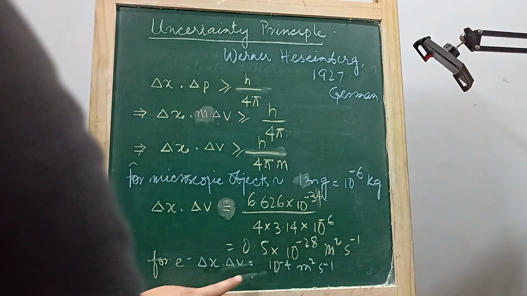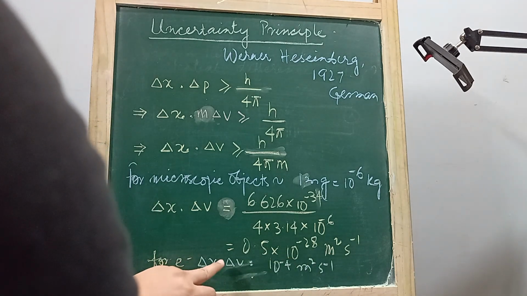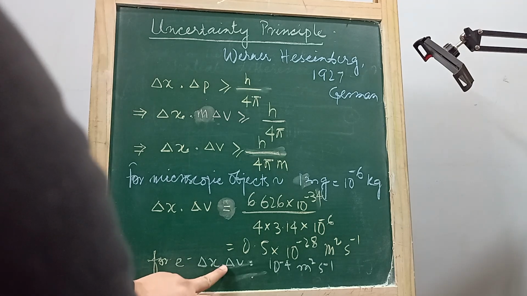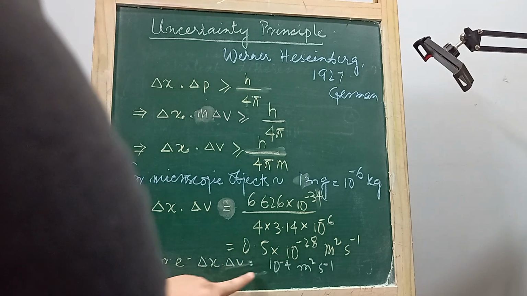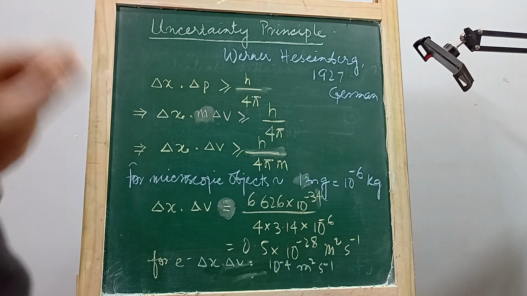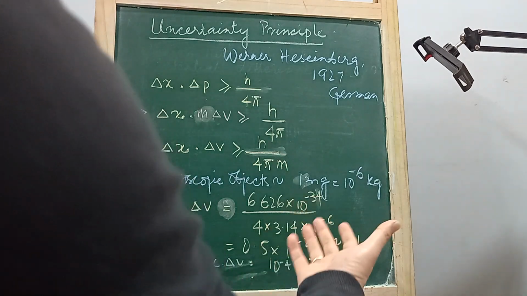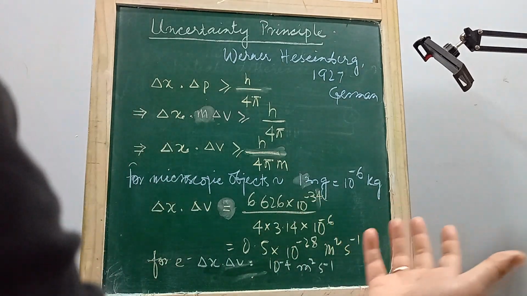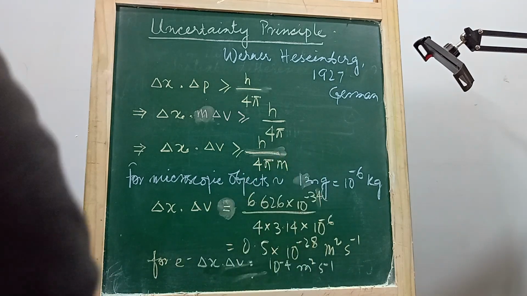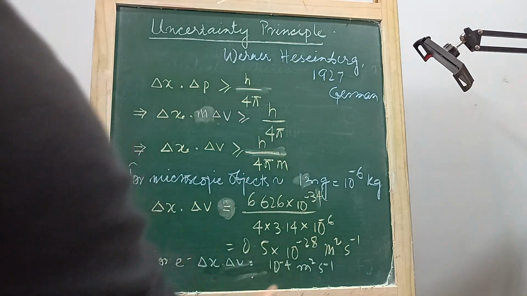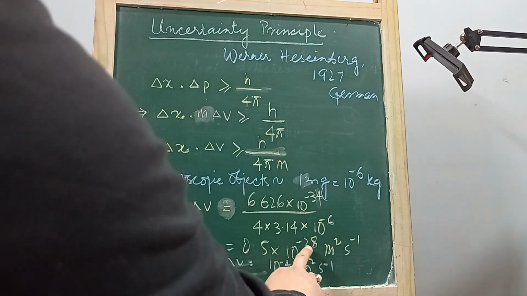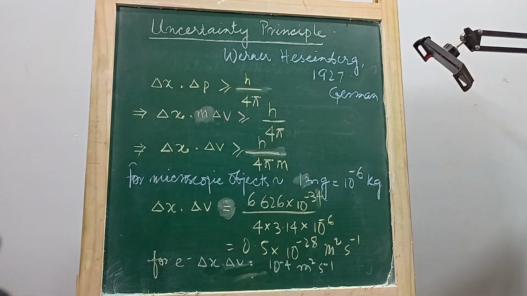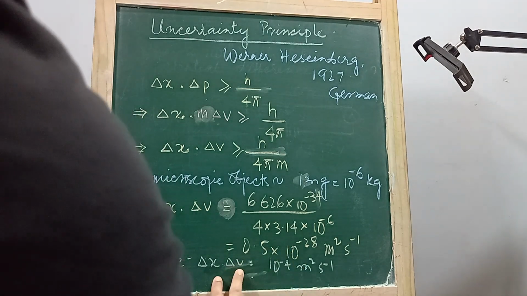So for an electron, the product of uncertainty in position multiplied by uncertainty in velocity is 10 to the minus 4. For electrons, a very small particle, the mass is in the range of 9.11 into 10 to the minus 31 kilogram. So the value becomes bigger. It's much bigger than this. 10 to the minus 28 now becomes 10 to the minus 4. So the product of these two is this.